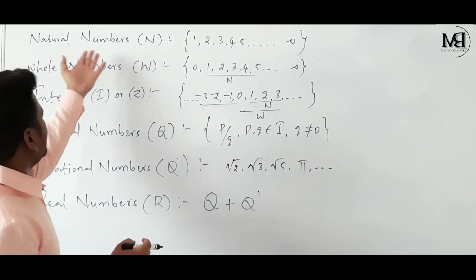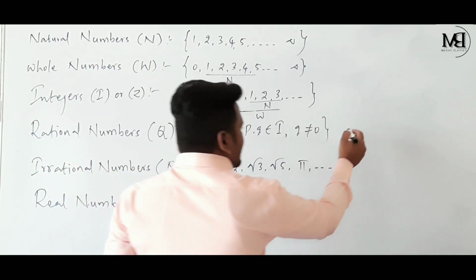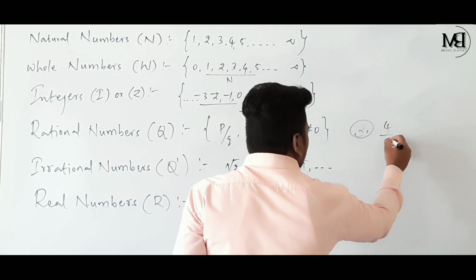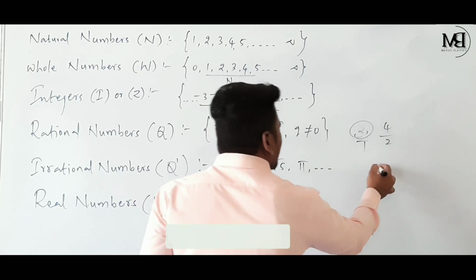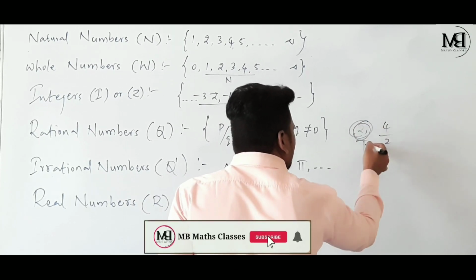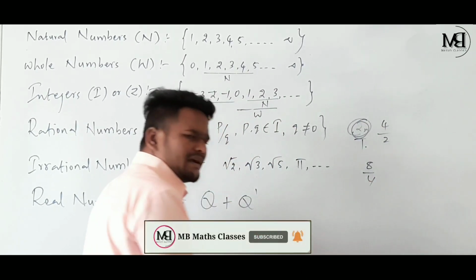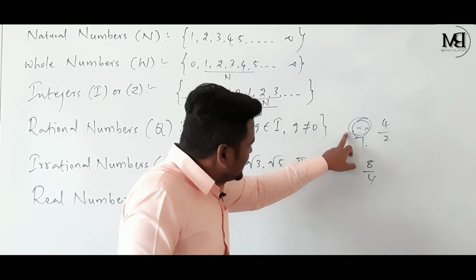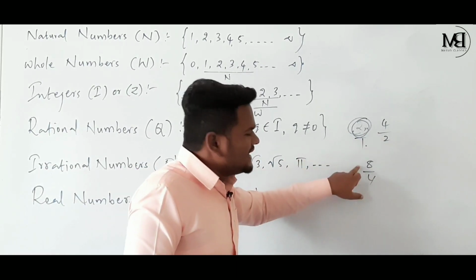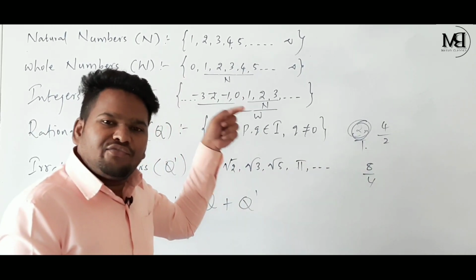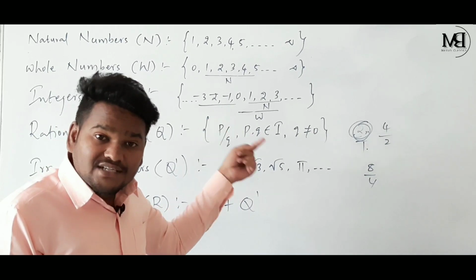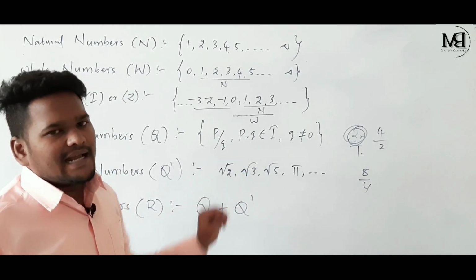So if I take a natural number 2, here 2 can be written as 2 by 1, 4 by 2, 8 by 4, etc. Means this natural number can be expressed as a rational number, so every natural number is a rational number.